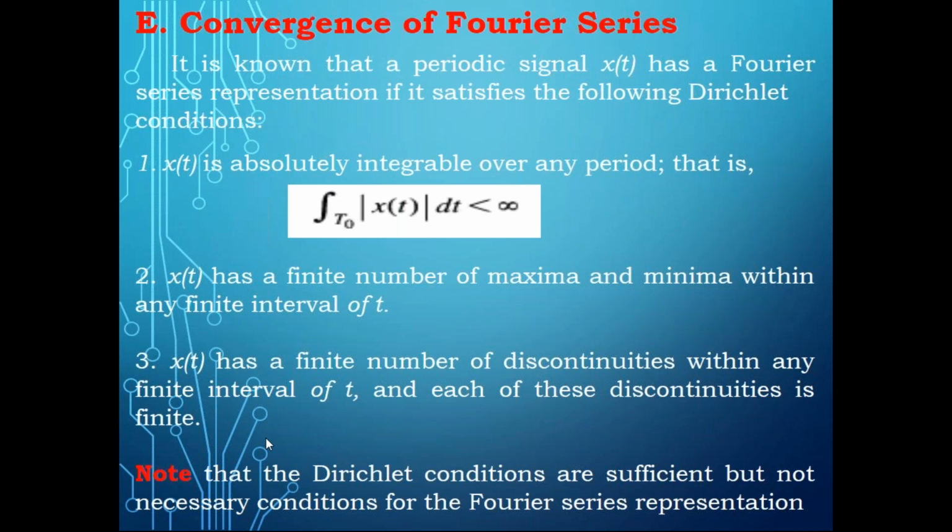But even if a function is not satisfying these conditions, the Fourier series will exist in some cases. So note that the Dirichlet conditions are sufficient, but not necessary conditions for the Fourier series to exist. Please try to understand.